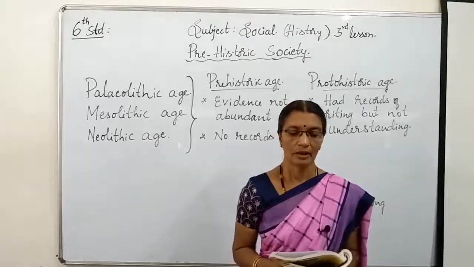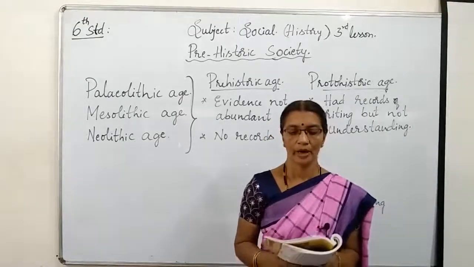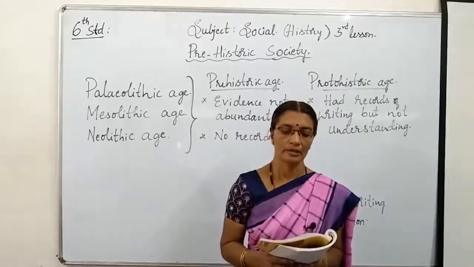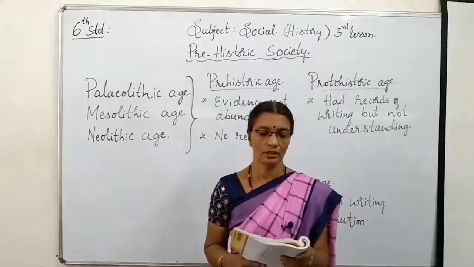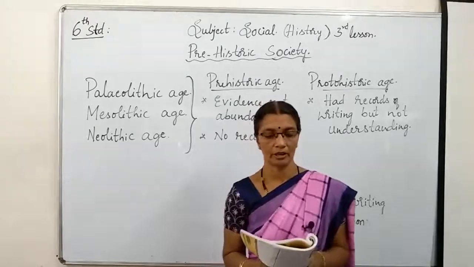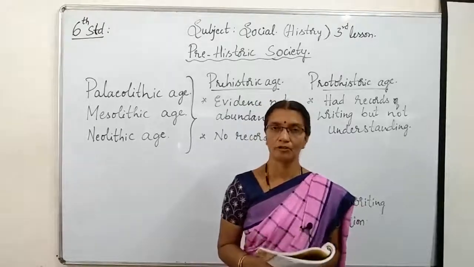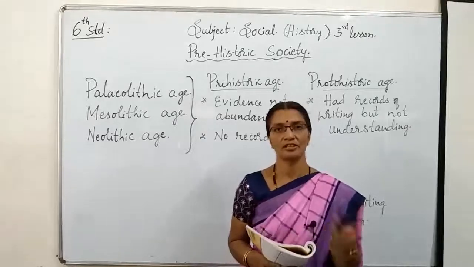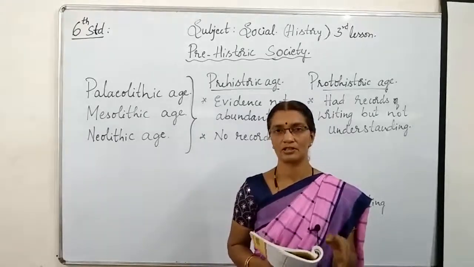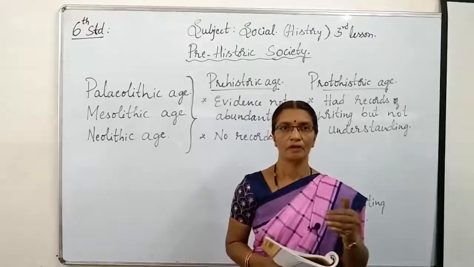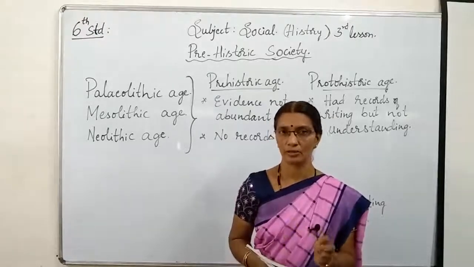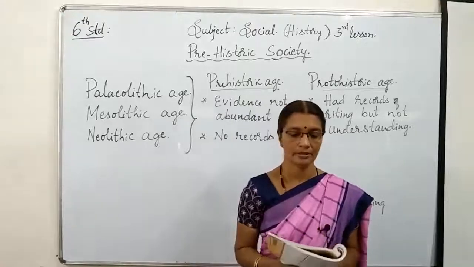The Mesolithic human beings roamed around in search of food for themselves and their animals. So these Mesolithic age human beings, means people, what did they do? They were roaming in search of food for themselves and for their animals. Only in the first stage we came to know they were searching food only for themselves. Here, after rearing the animals, what happened? They wanted to search for food for themselves and also for the animals.